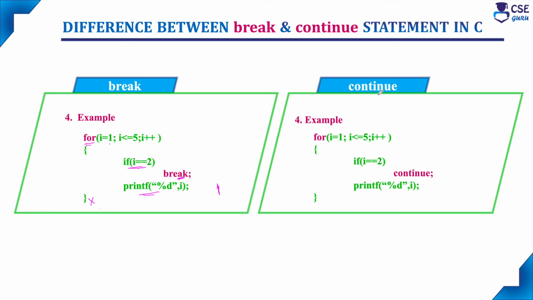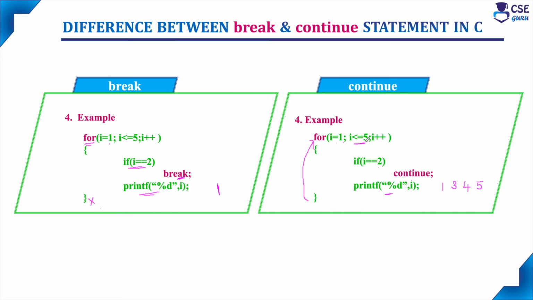And if you are considering the continue statement, this is the for loop. If the i value is equal to 2, it will continue. When the i value is 1, it will print. When the i value is 2, it will just continue. It won't print the i value 2 and will continue to the next iteration. When the i value is 3, it will print because the if condition fails. When the i value is 4, it will print. When the i value is 5, it will print. So up to value 5, it will print.